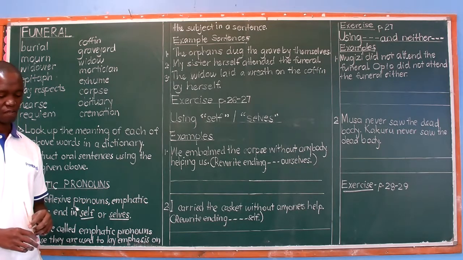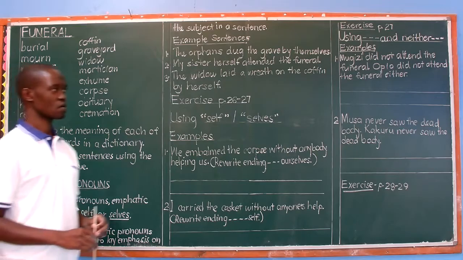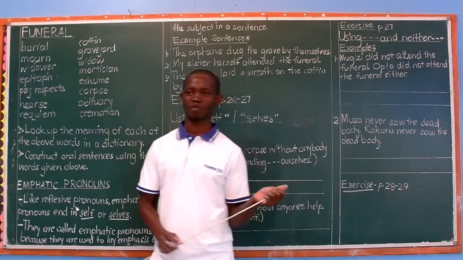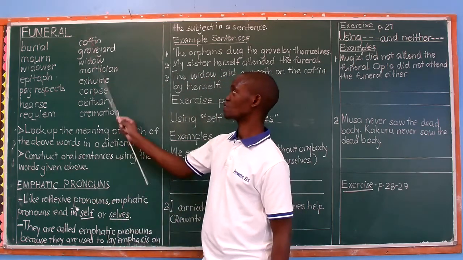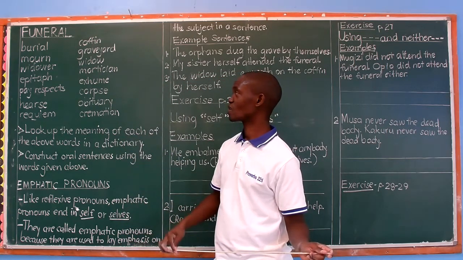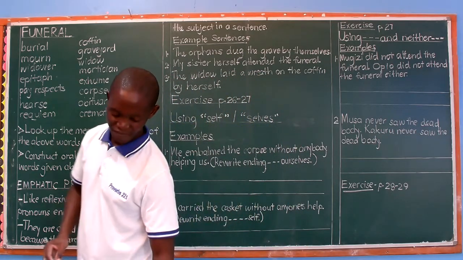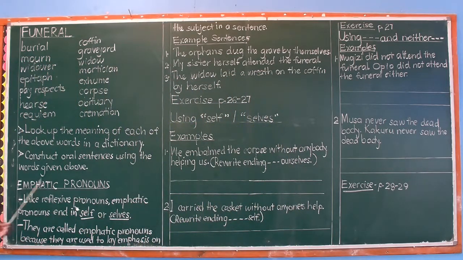Page 23, P.7 Term 3 workbook, and the topic is ceremonies. Then the subtopic itself is funeral. We are done with marriage. We are now looking at almost the opposite of marriage, and that is funeral. The other one is an occasion of joy. Here we are now talking about an occasion of total sadness, total grief.